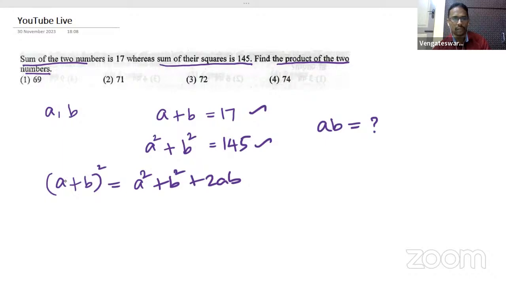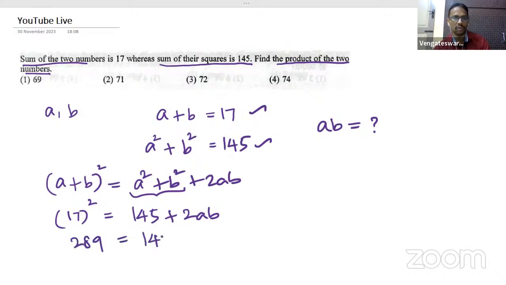Now just fill the known values. A plus B is 17. So 17 square is equal to A square plus B square, which is 145, plus 2AB. That means 17 square. What is 17 square? 17 square is 289. Now this is equal to 145 plus 2AB. Let me continue on the right hand side. So what next will you get here?